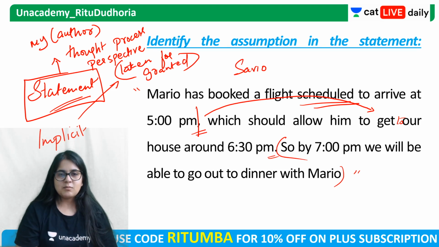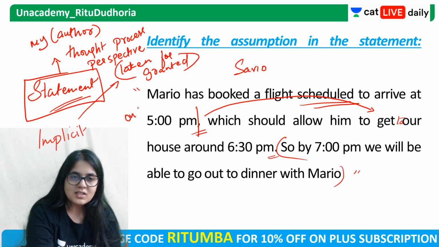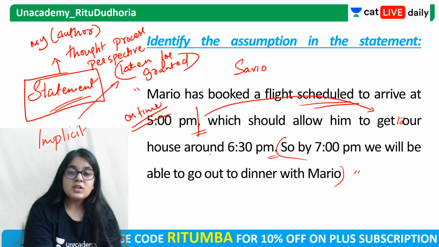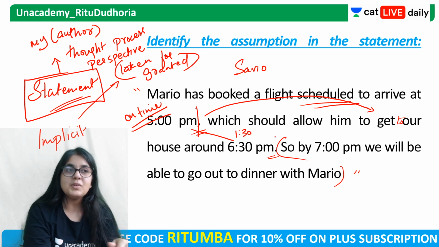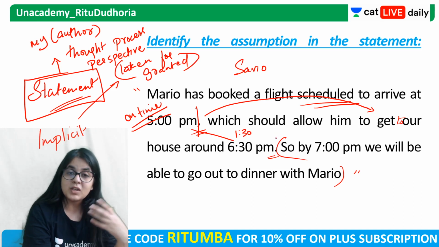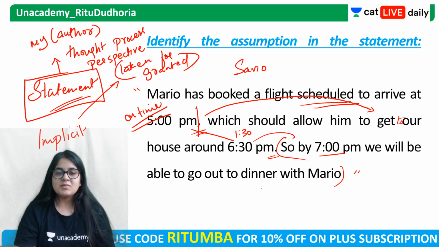What assumptions behind these statements? There are so many assumptions. A, you assume that the flight will be on time. You assume that it will take 1.5 hours to get to your house. You assume that there will not be any additional traffic. You assume that he will catch the flight. The flight will be on time. There will be no additional traffic. He'll be able to reach your house at 6:30 p.m. in 1.5 hours. You also assume कि 7 बजे हम लोग डिनर के लिए निकल जाएंगे. मतलब Mario will be ready in half an hour. Mario would want to go to dinner with you. इतने सारे assumptions behind the same statement.